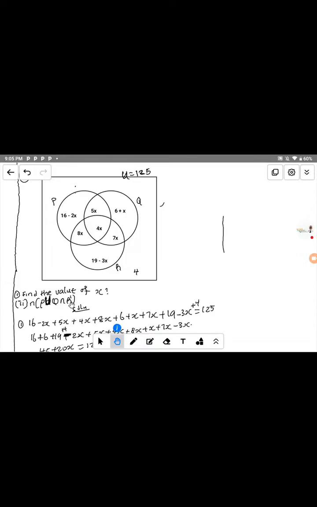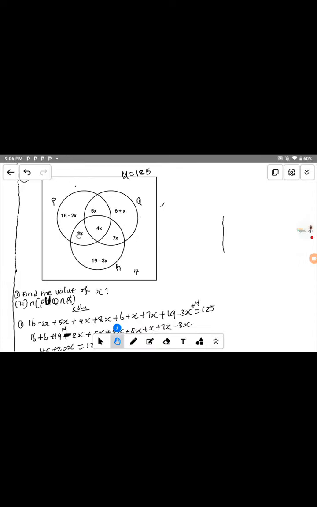What does R complement mean now? R complement means that you are removing any elements that belong to R. You remove it from what we have for P union Q. Everything is removed. All the elements we have in R, you remove from what is common to P and Q.